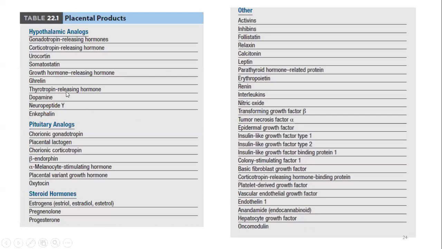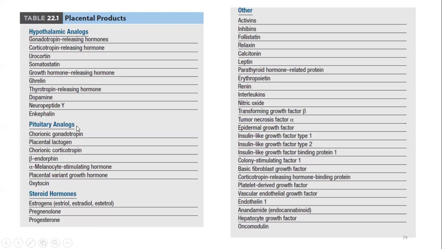So this is a table which shows the various placental products which we have already discussed in our previous videos. The placenta produces certain hypothalamic analogs like GnRH, CRH, urocortin, somatostatin, growth hormone releasing hormone, ghrelin, thyrotropin releasing hormone, dopamine, neuropeptide Y, and enkephalin.